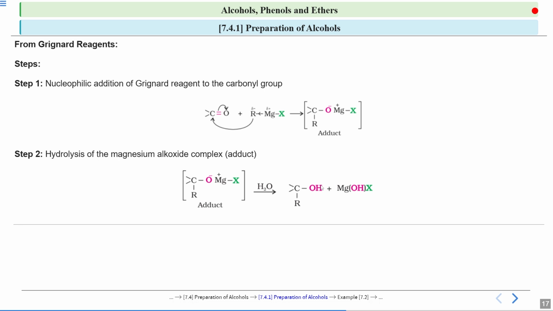So you can see here that your carbonyl group is reduced to alcohol using the Grignard reagent, and you have this MgOHX. So this adduct was formed by addition reaction, by addition of these two, and then there is hydrolysis and you will get the alcohol. So this was how from Grignard reagents you are getting your alcohols.